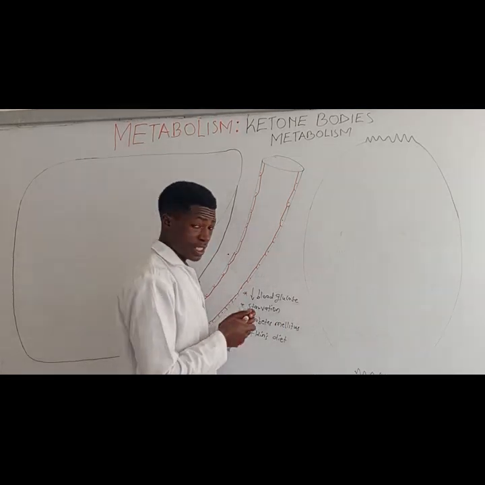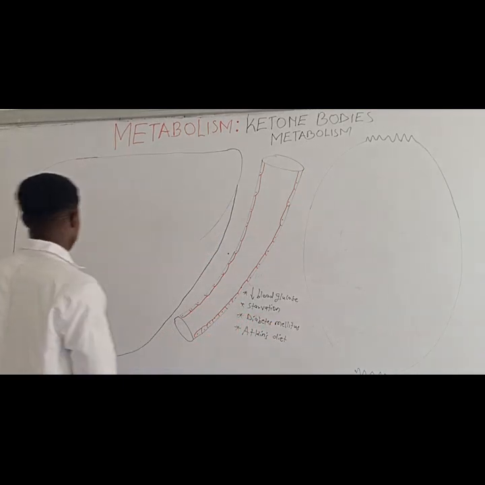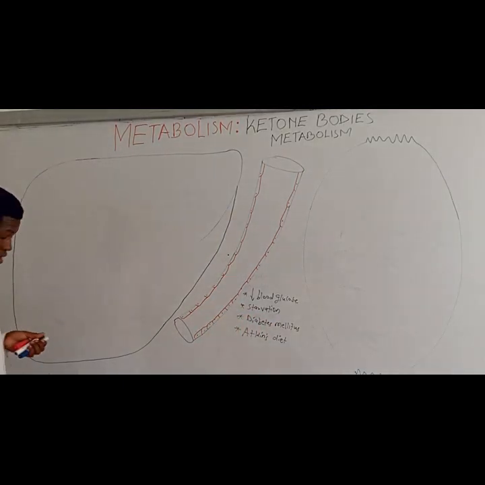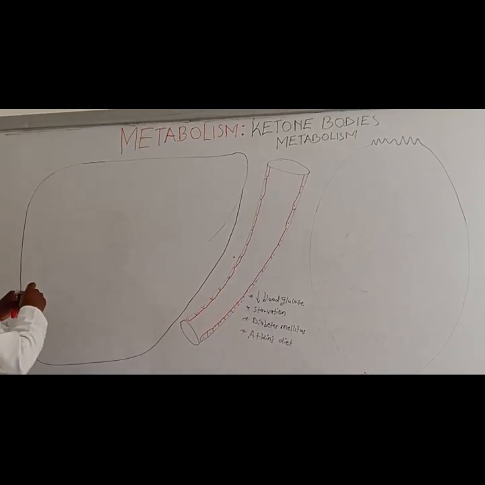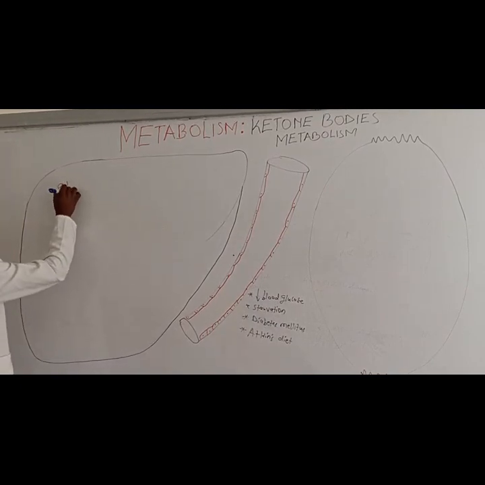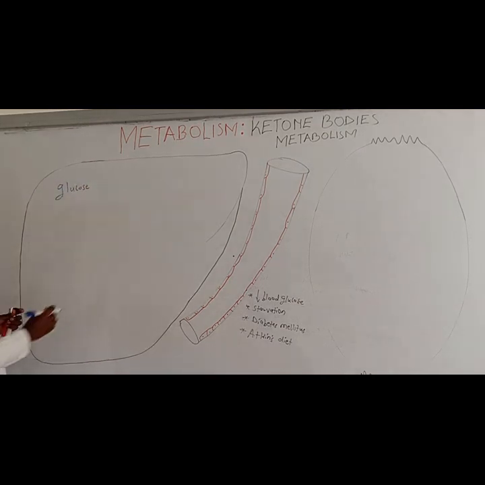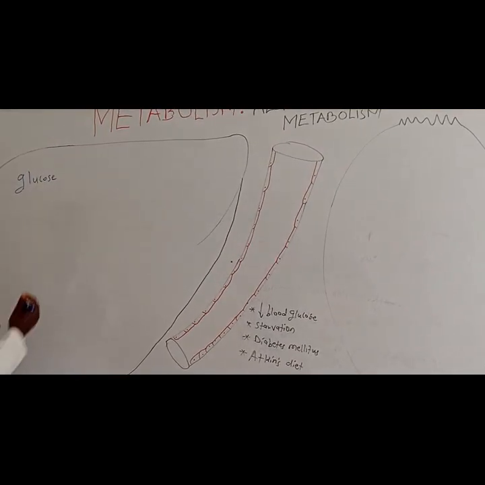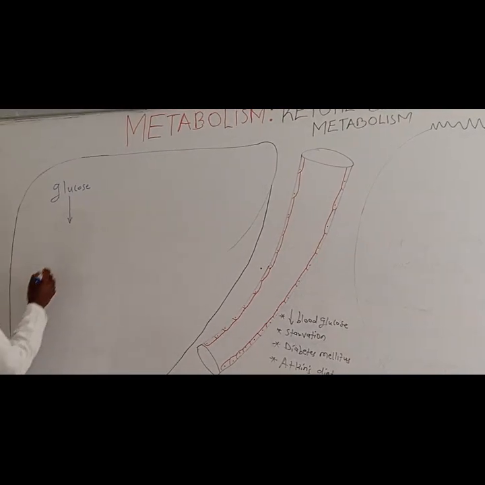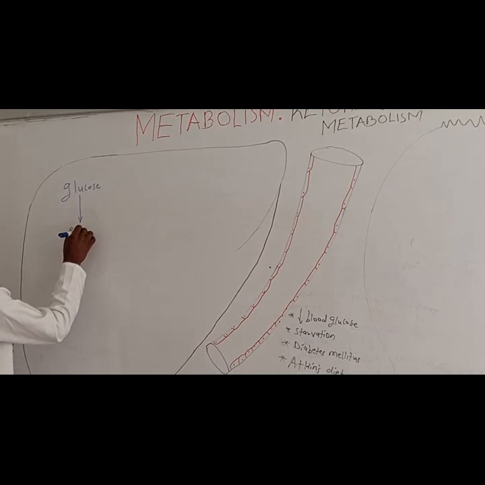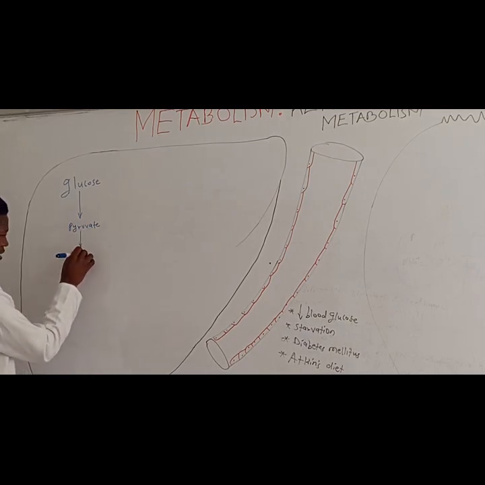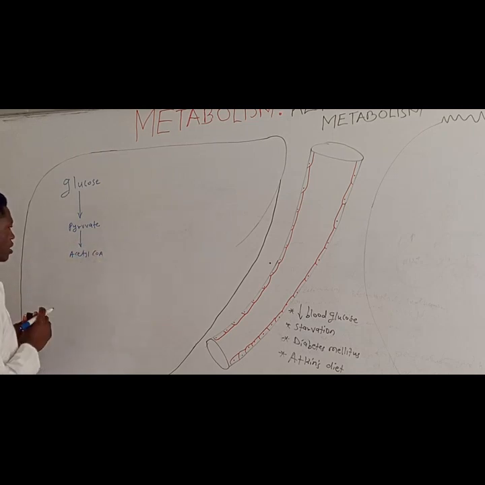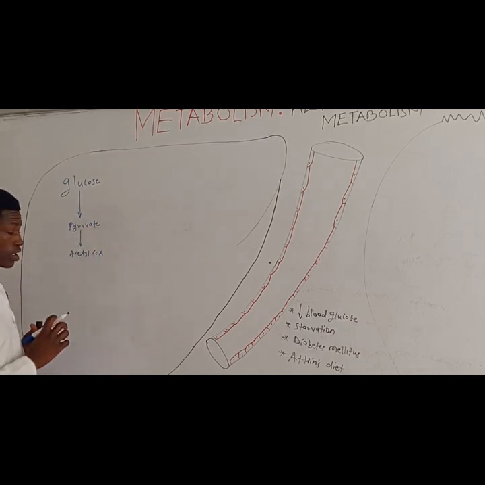So let us see the primary source of energy and what is going to happen. Now, for example, in your liver, you're going to have glucose. Glucose will always be broken down by glycolysis. So you can break down glucose by glycolysis, and you're going to form pyruvate. Then pyruvate can be converted into acetyl-CoA by the pyruvate dehydrogenase complex.